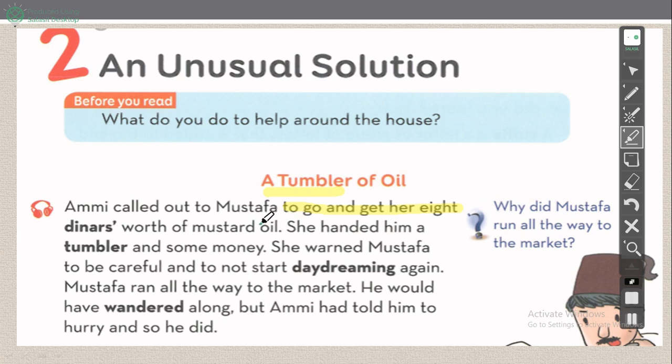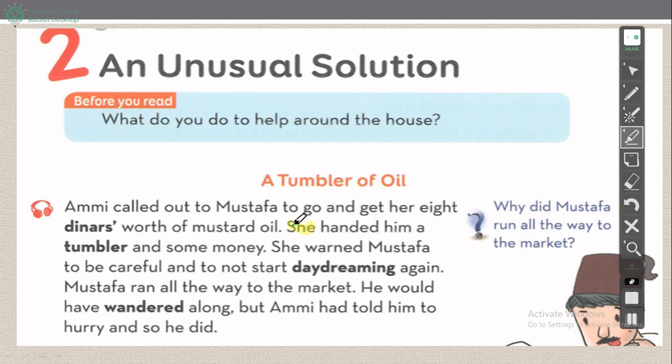What's the meaning of mustard oil? زيت الخردل. And dinars, dinar. And get the mustard oil, Mustafa, her son.